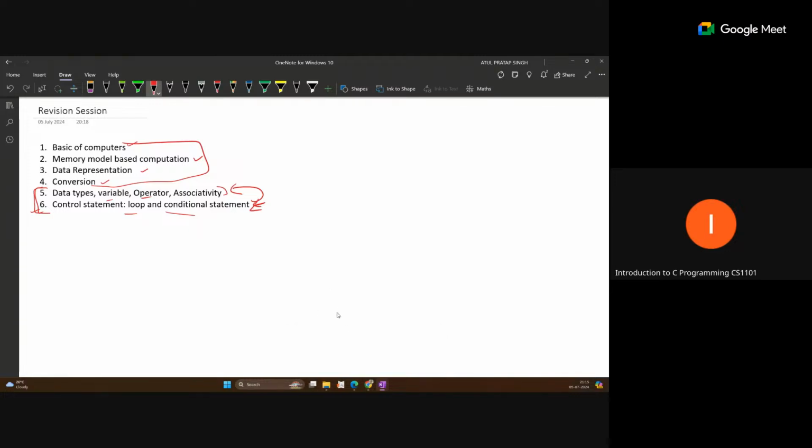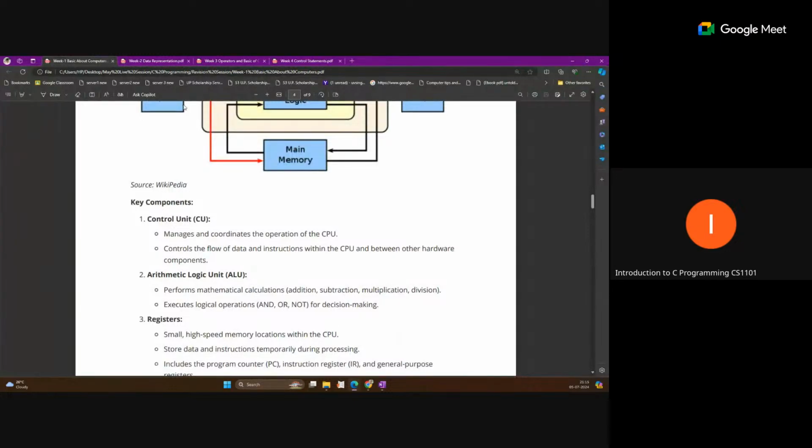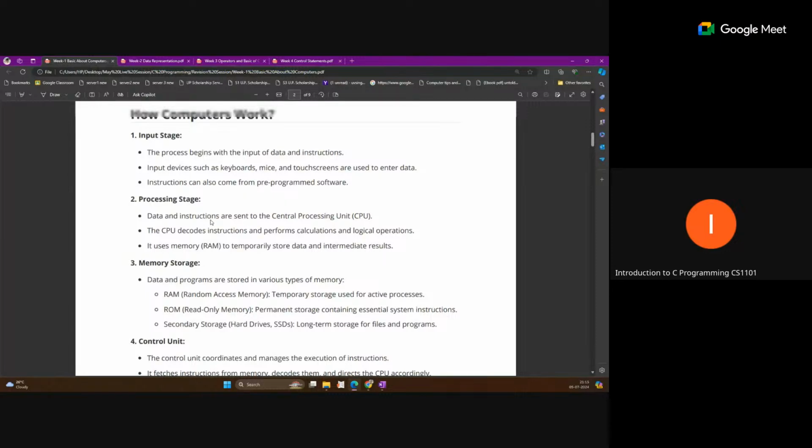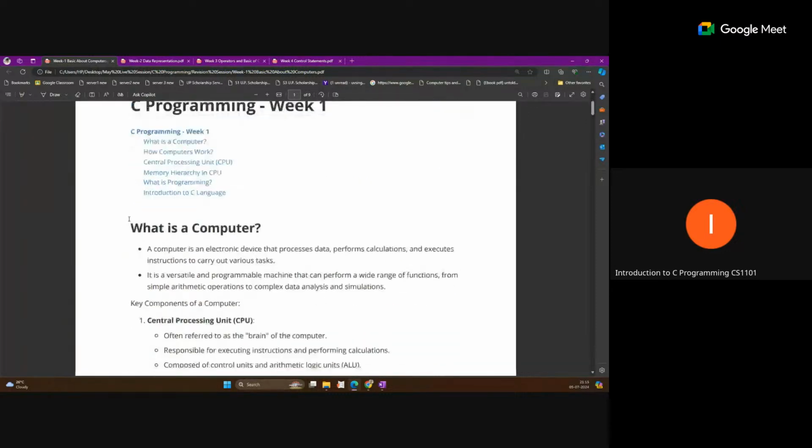That we have already seen in week 1 and week 2, and that we will discuss today. So first, we will start from the basics of computers. I'm opening the same notes which I have already uploaded in the supplementary content. I'm just quickly revising the topics.